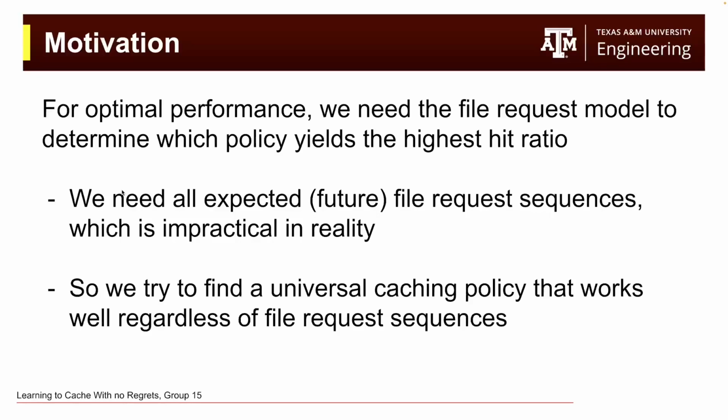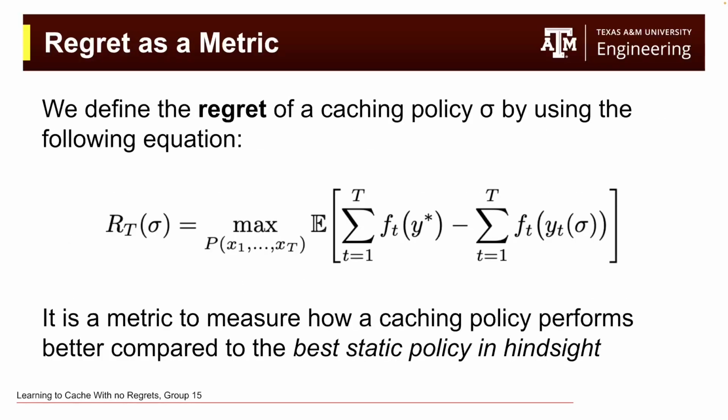So, for optimal performance, we need the file request model to determine which policy yields the highest hit ratio. That means we need to know all file request sequences, including future ones, which is impractical in reality. So we try to find a universal caching policy that works well regardless of file request sequences. That is our motivation. We will be using a metric called regret.